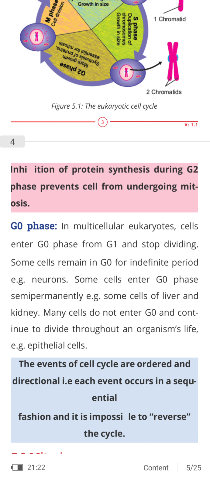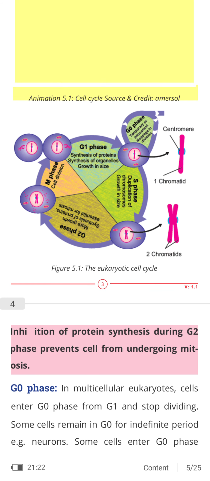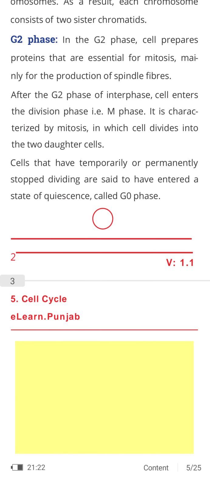So it does not happen that the G0 phase occurs first and then the rest. There is an order and proper direction for events to proceed. And it is impossible to reverse the cycle. Once a cell is made, it is impossible to reverse it to the first phase, because the cell is already made and it is ready to go into the next phase. They are irreversible. It is impossible to reverse them. So this is all about the cell cycle. Hope you will understand this.